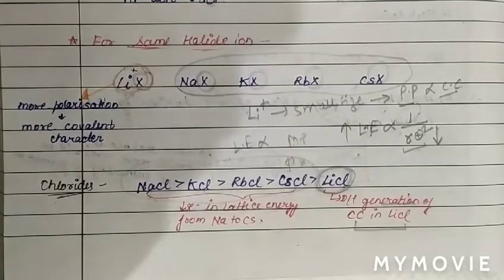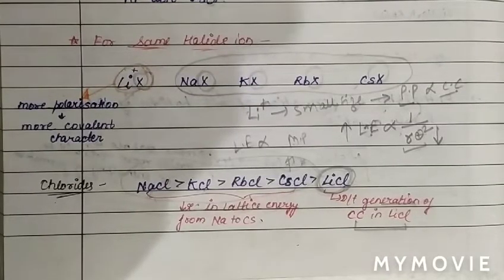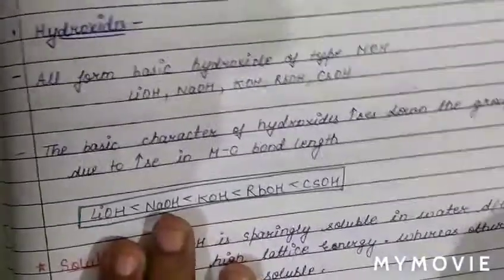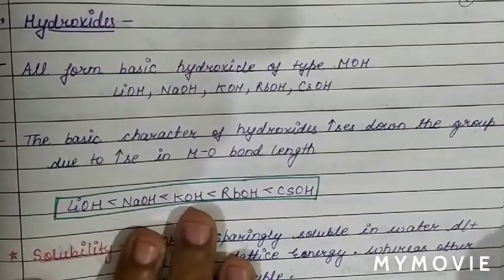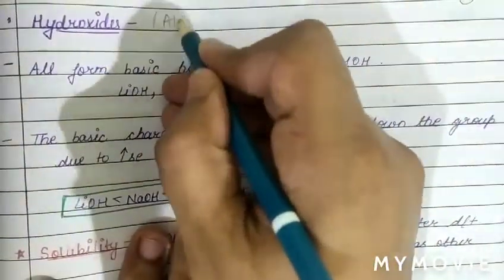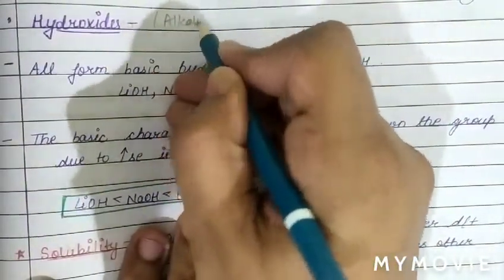Now we will discuss another compound of alkali metals, which is the hydroxides of alkali metals. Now see the other compound, hydroxides of alkali metals.